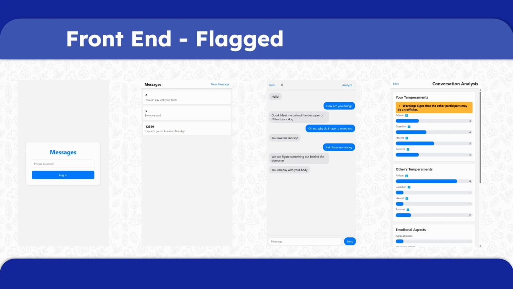In a conversation with a trafficker, on the other hand, when utilizing the Analyze button for conversations, there will be a warning sign at the top that the other user may be a trafficker. This will only be sent to the user who is being targeted by the trafficker.